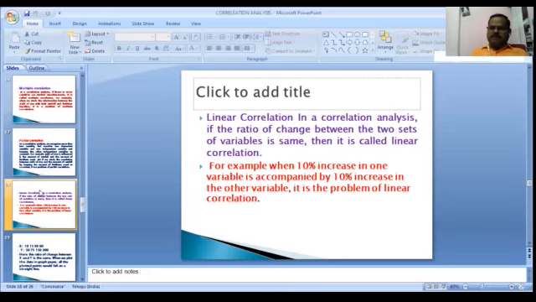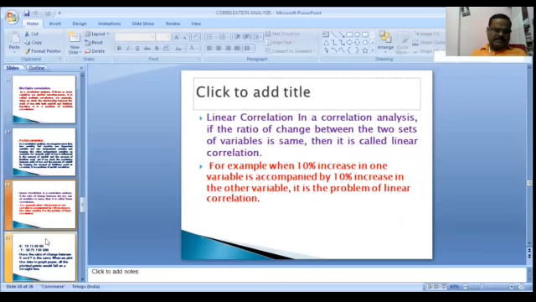And subject wise, a student's improvement in one subject is 10%, and in another subject 10%, one subject in the previous year and another in the second year. That is linear correlation, when two sets of variables change by the same percentage. That is called linear correlation.